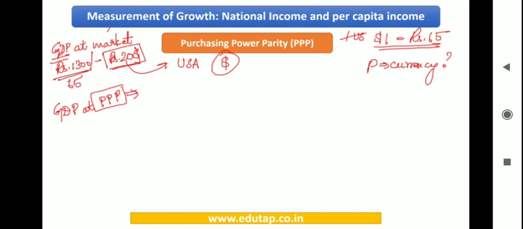Now, when I'm going to this GDP at PPP concept, let me take an example and then we will try and understand. There is a person who's staying in US. He goes to the shop and buys one pen, and he sees that he needs to shell out $1 to buy that pen. So for one pen, he is shelling out $1. Now he wants to see with the same $1, how many pens can he buy in India? Or rather, I would put it the other way. What is the cost of one similar pen in India?